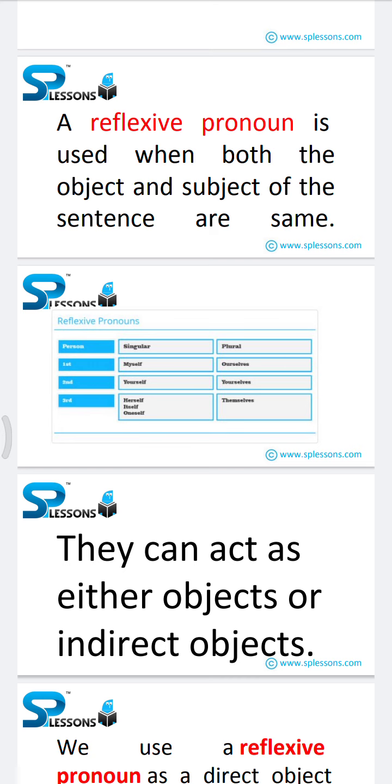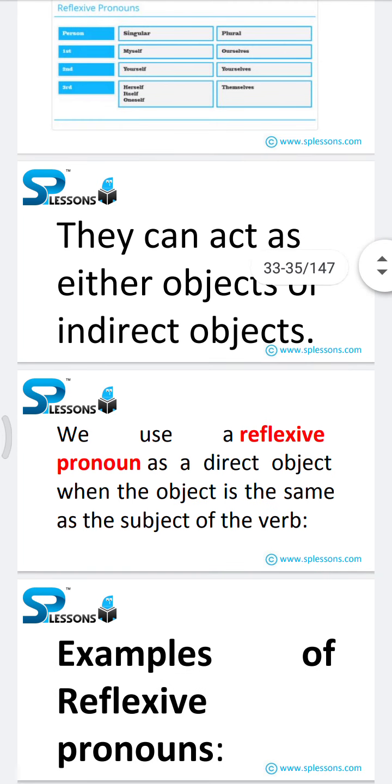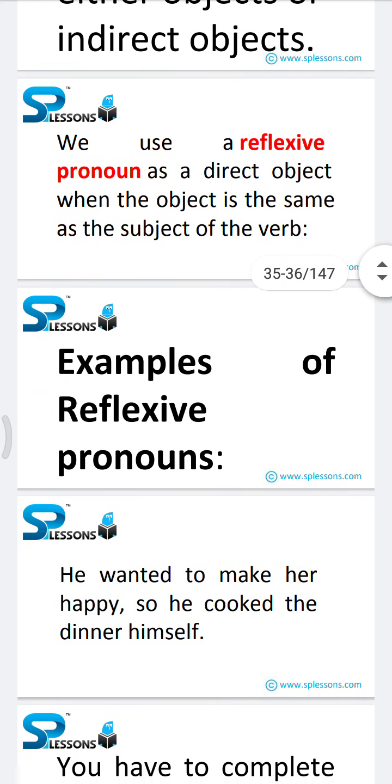Here I have mentioned a particular word, and I have also mentioned the first person, second person, and third person in both singular and plural words. They can act as either direct objects or indirect objects. We use a reflexive pronoun as a direct object when the object is the same as the subject of the verb. So once check the examples for reflexive pronouns.